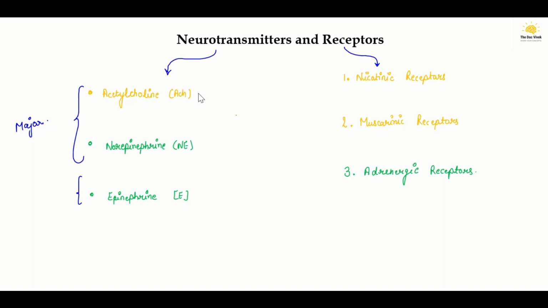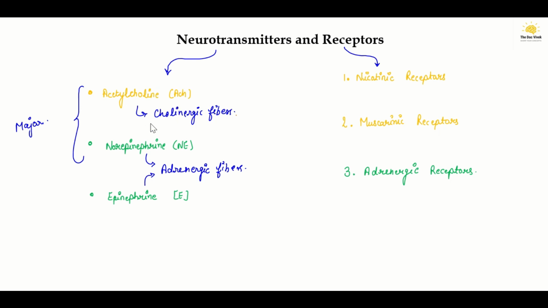Acetylcholine-releasing nerve fibers are known as cholinergic fibers. And as we know, norepinephrine is also known as noradrenaline, and epinephrine is known as adrenaline. So the fibers which secrete these two neurotransmitters are known as adrenergic fibers.